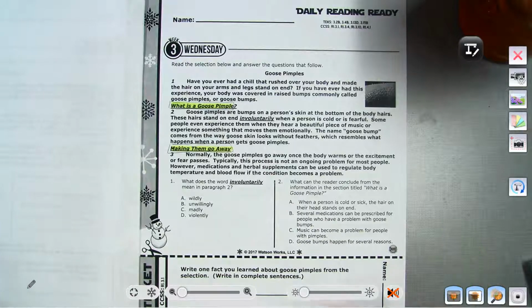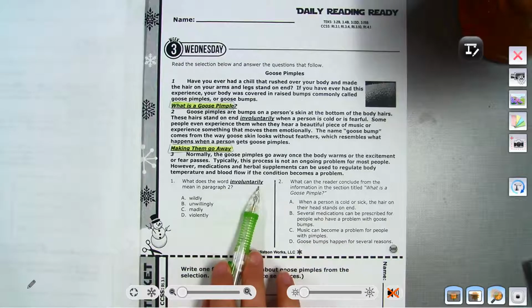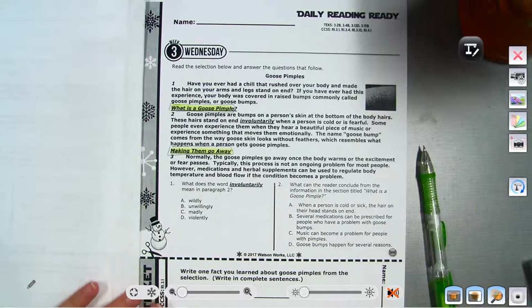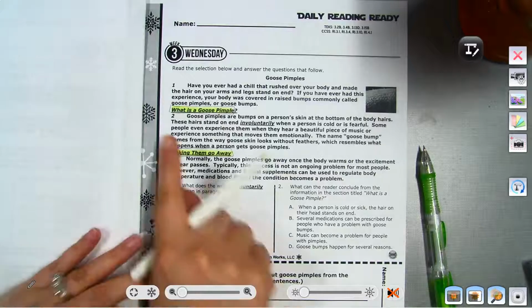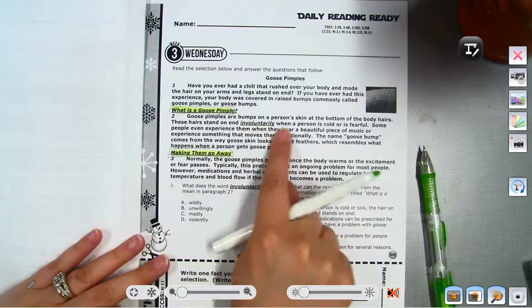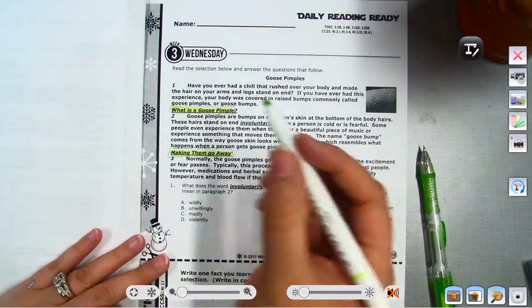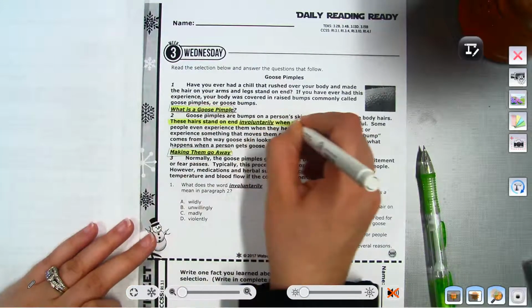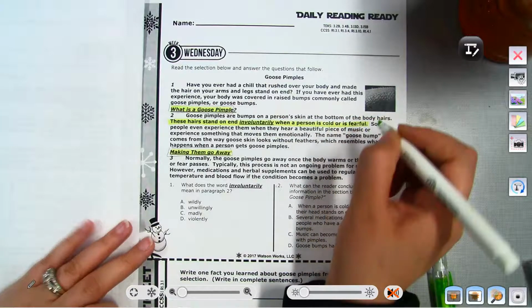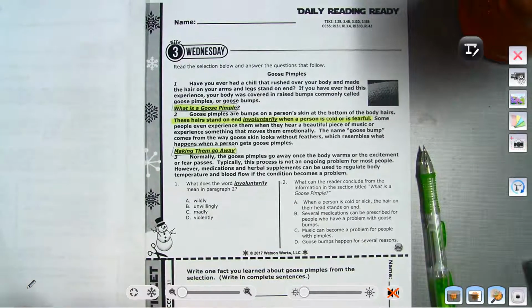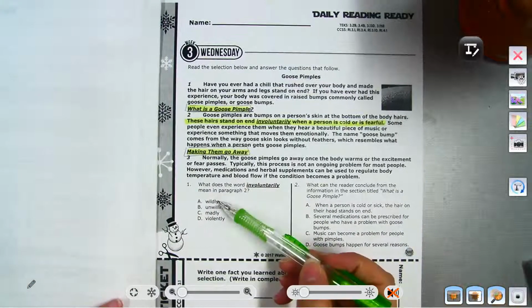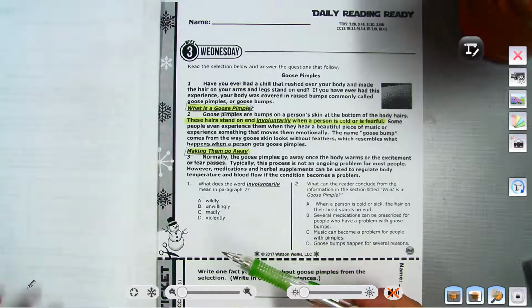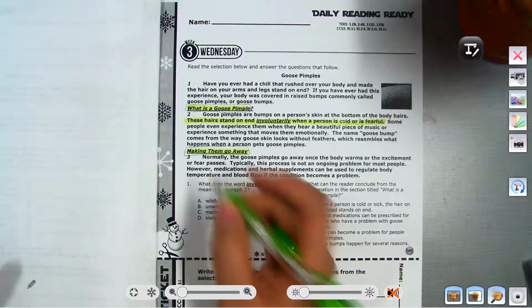So let's look at the first question. What does the word involuntarily mean in paragraph 2? Let's go back and read the sentence. It says, these hairs stand on end involuntarily when a person is cold or fearful. I'm going to highlight that sentence. So I want to know what that means. Wildly. Is it saying that these hairs stand on end wildly, like crazy? It doesn't really talk about that.